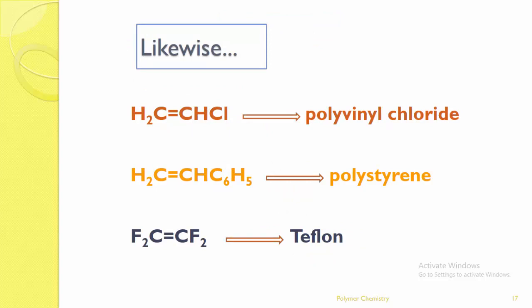Likewise, we can form PVC, that is polyvinyl chloride. Styrene, here we can see the example of styrene into polystyrene. Here we can convert it into Teflon. So likewise, examples like PVC, polystyrene, and Teflon are polymers formed by means of chain reaction or addition reaction.